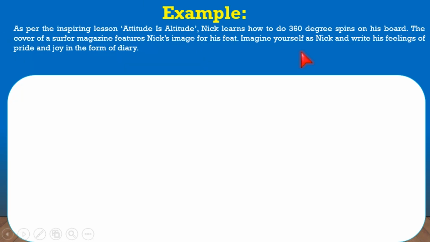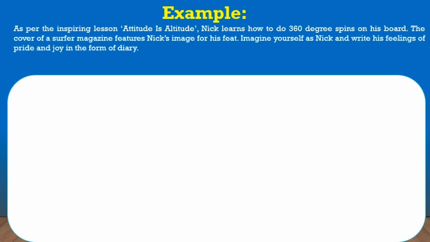Imagine yourself as Nick and write his feelings of pride and joy in the form of a diary. So here you imagine you are Nick and write your feelings. How can we write an entry based on this question?